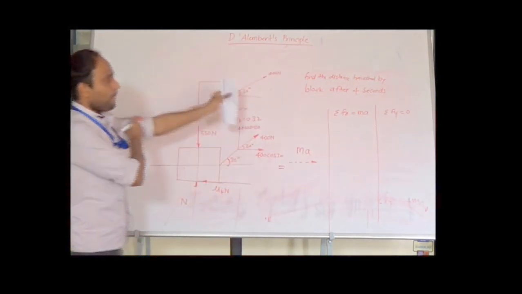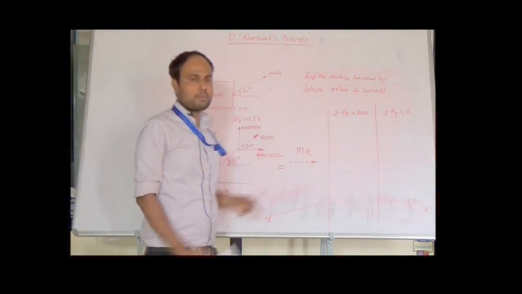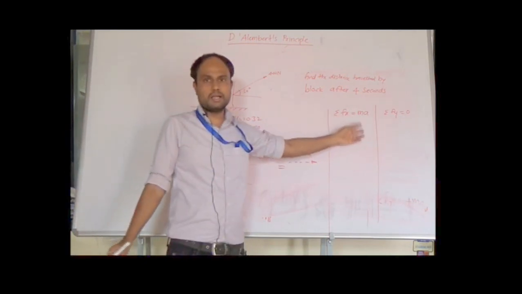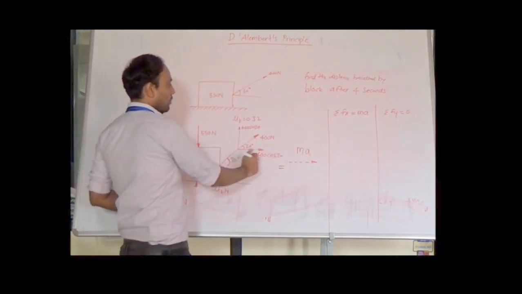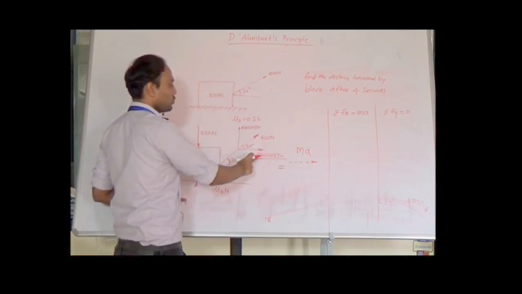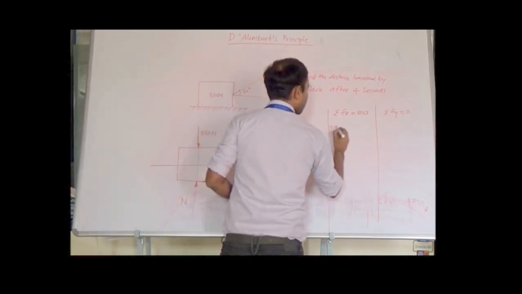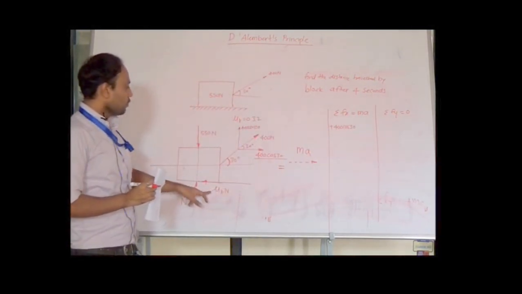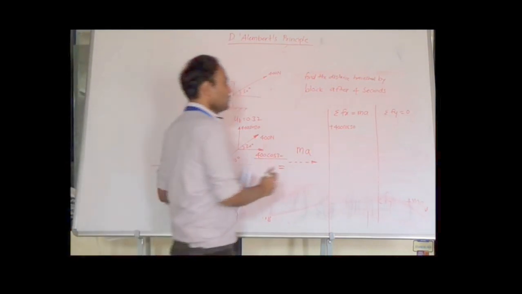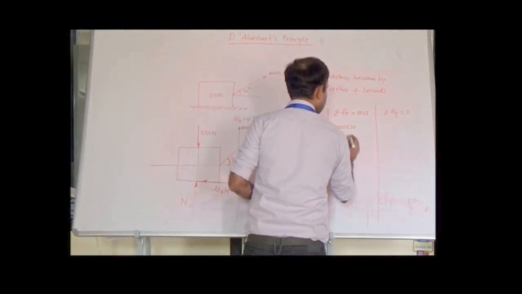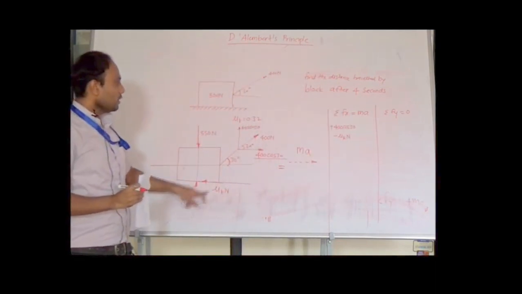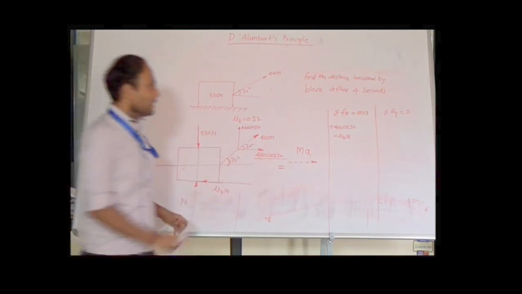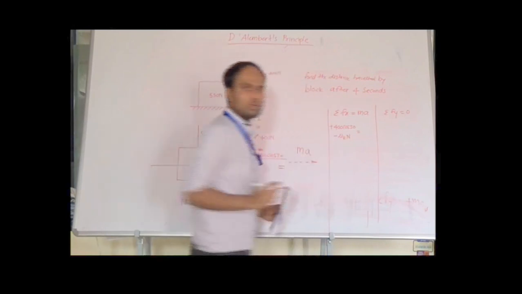Now let us write down the values. In summation Fx, take all the forces acting on the body in the horizontal direction. The sign convention is rightward positive and leftward negative. So what are the forces acting? First, a horizontal force acting to the right, so plus 400 cos 30. Then the force acting to the left, mu k N, that is minus mu k N. So there are only two forces in the horizontal direction: 400 cos 30 minus mu k N, and this is equal to the inertia vector ma.